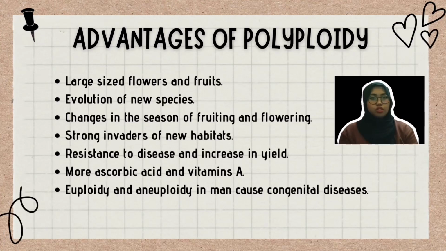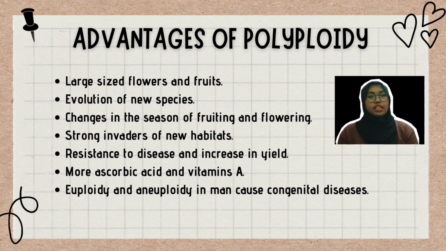There are also advantages of polyploidy. Polyploidy plays a significant role in plant breeding and horticulture. First, polyploids have stronger influence than diploids and result in the production of large-sized flowers and fruits. Therefore, it has economic significance. Second, polyploidy plays an important role in the evolution of new species. Third, polyploidy results in changes in the season of fruiting and flowering.